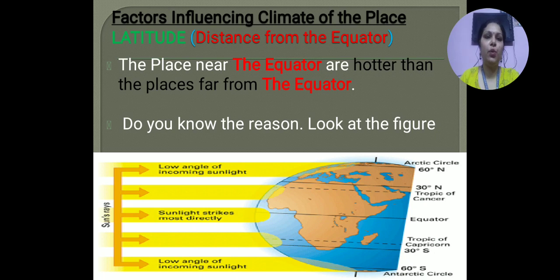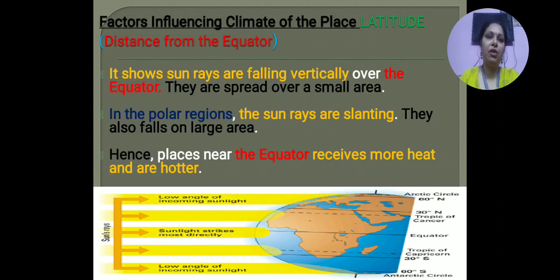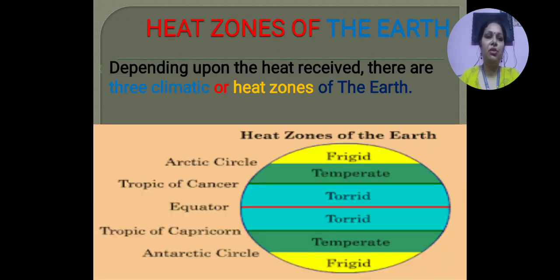The places near the equator are hotter than the places far from the equator. We have already studied this, that the places which are near to the equator are hotter than the places which are far away from the equator. And why does it happen? Because of the sun rays. When the sun rays fall directly on the equator, all those places near the equator are hotter, and as the sun rays fall in slanting directions towards the places far away from the equator, those places have cooler weather as compared to the places near the equator.